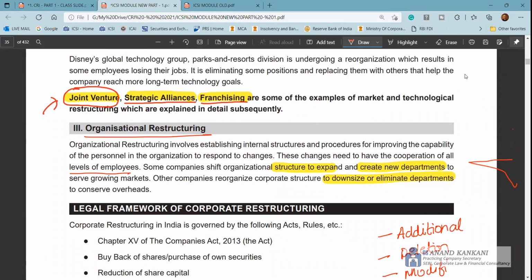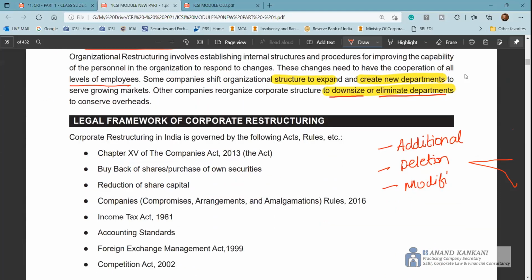Organizational restructuring is where you change the employees of the company, you create a new department, or you downsize the company and eliminate a department. It can be anything. You expand the company where you bring in new resources, like new human resources in the organization, or you eliminate a department, downsize the company where you eliminate a lot of employees, and retrenchment is done in that particular case, and you focus. So there can be anything there.